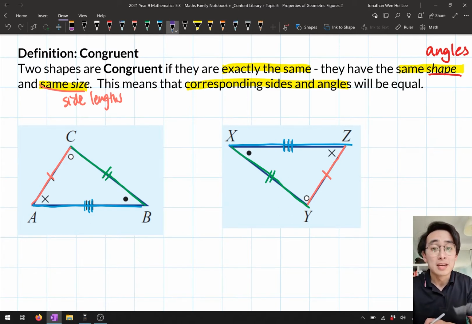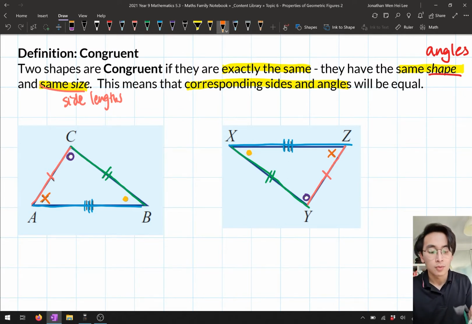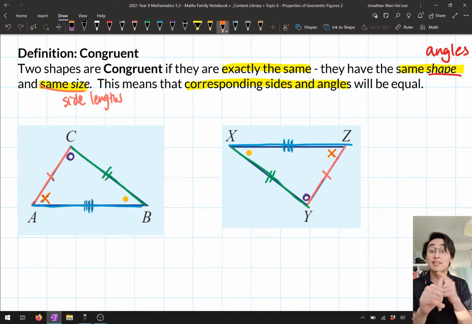The other thing is that they have matching angles. If you have a look, the angle at C matches up with the angle at Y. The angle at B matches up with the angle at X, and the angle at A matches up with the angle at Z. And so here, these are an example of congruent triangles. Exact same shape, exact same size. The same angles and the same side lengths.